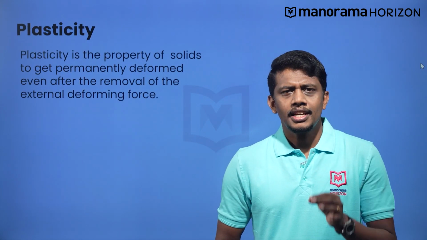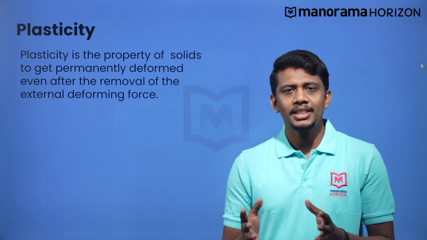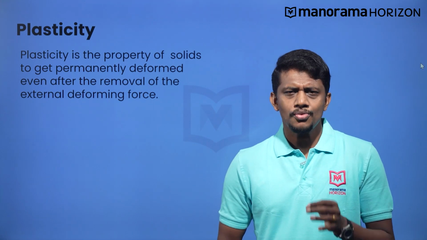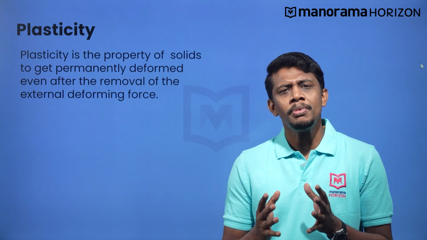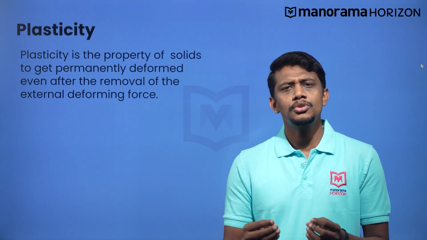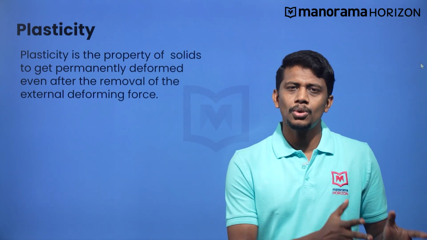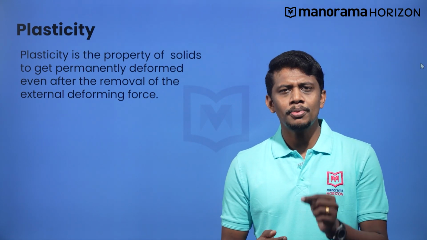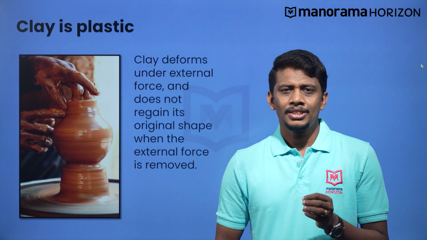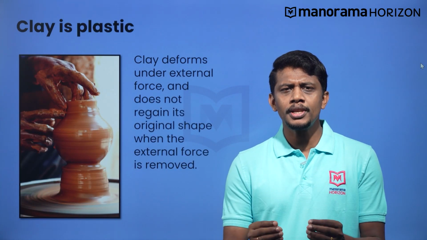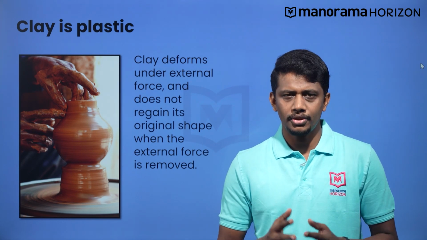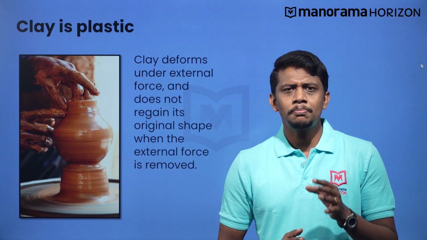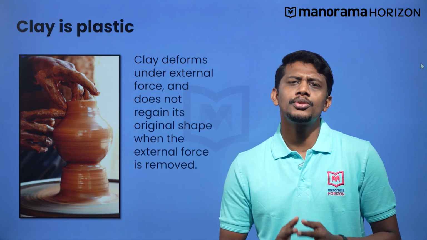Speaking of elasticity, it is necessary to speak about the property that lies on the other end of the spectrum. Consider a ball of clay. When some force is applied, the clay completely changes its configuration and does not show a tendency to change back to its original form. Such substances are called plastic substances, and this property is called plasticity. So, plasticity involves permanent deformation from which there is no recovery. A very common example of a plastic material is clay. Its plasticity makes it extremely useful to us.